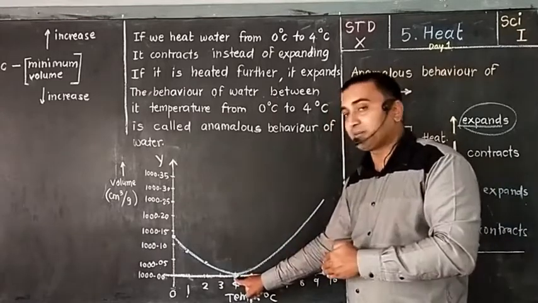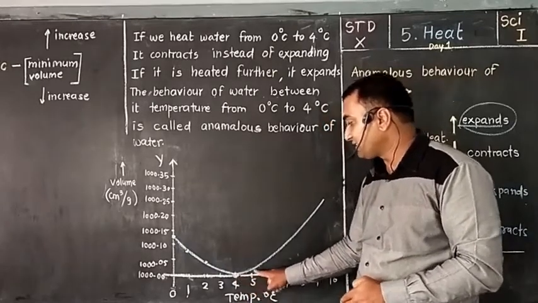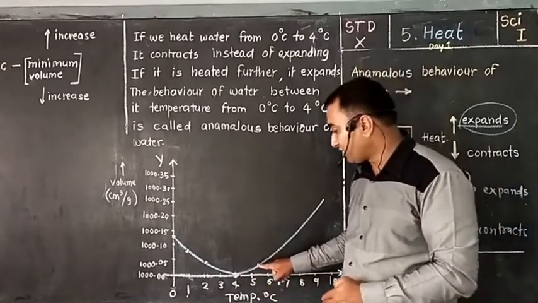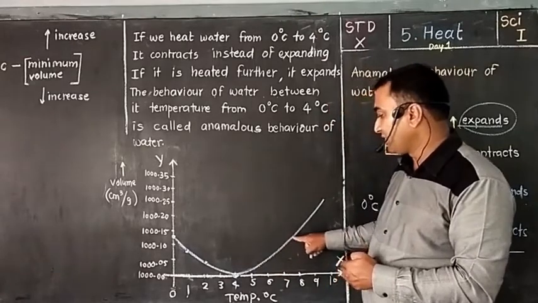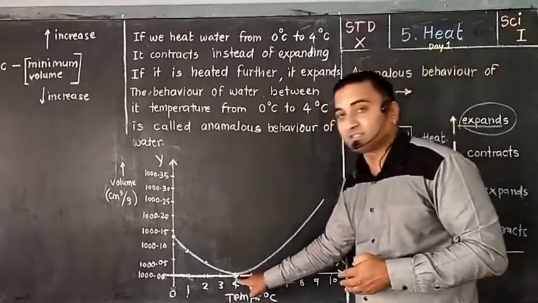Now we are increasing the temperature. The temperature goes from 4 to 5 degrees Celsius. See here, there is an increase in volume, and if you heat it further, its volume goes on increasing. So what is your conclusion?